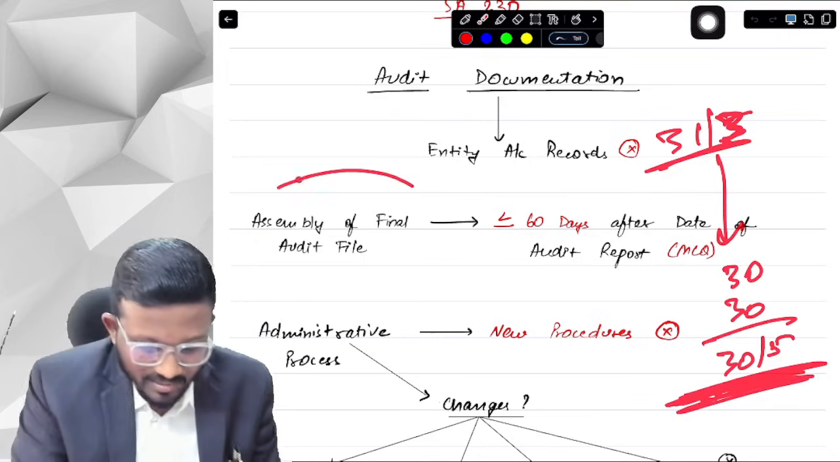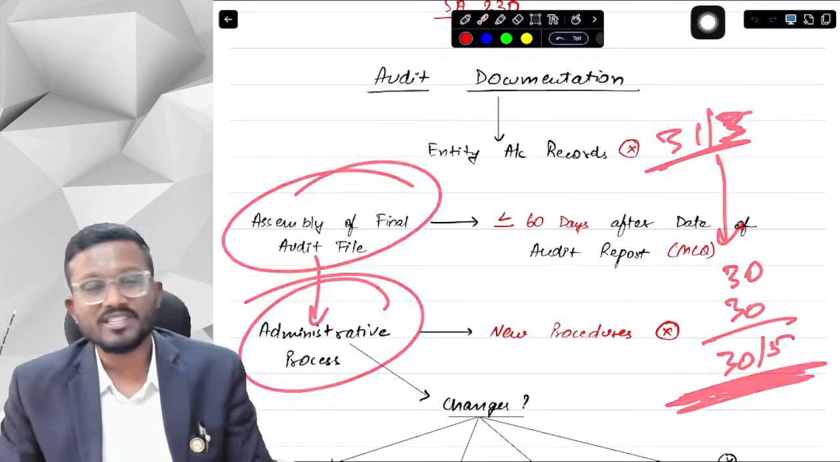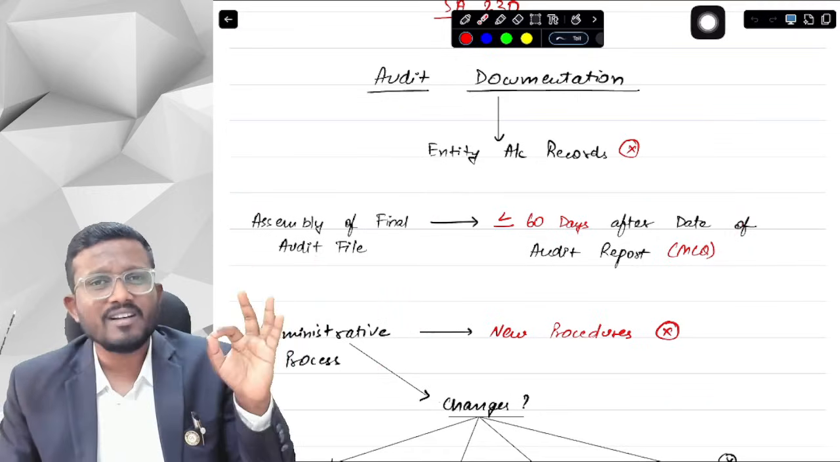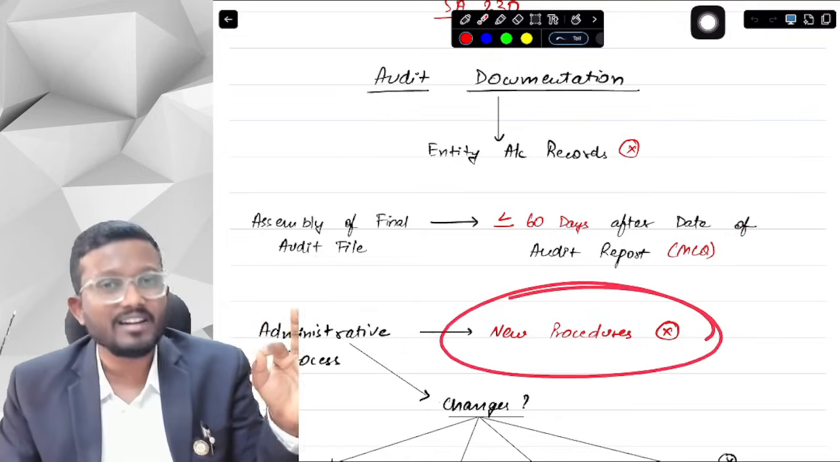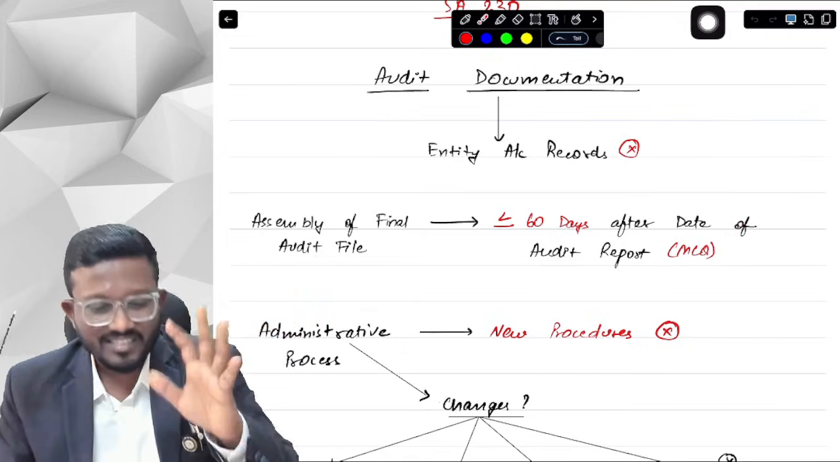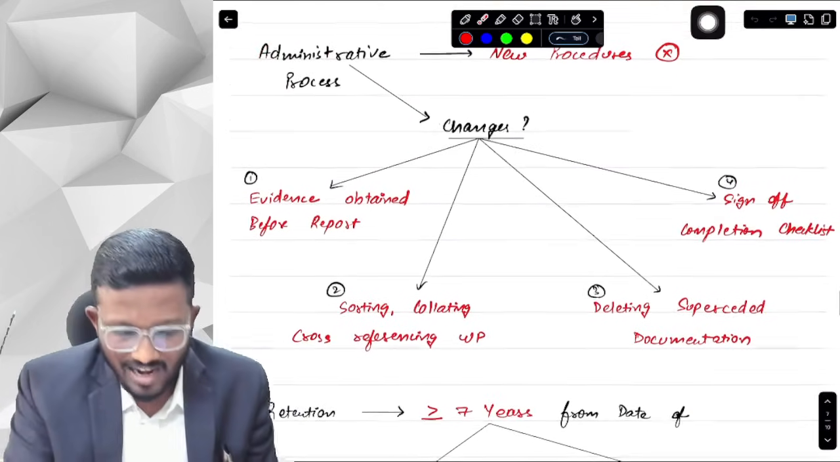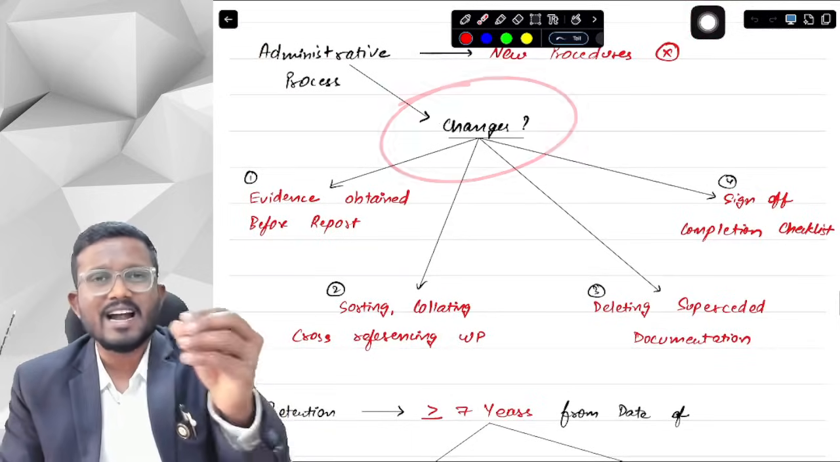Now, this assembly of final audit file is an administrative process, which means that we cannot perform new procedures, we cannot obtain new audit evidence, we cannot draw new conclusions. We just have to perform this administrative process of assembly. But there are a few changes that are allowed. What are the changes that are allowed, sir? These are administrative in nature.